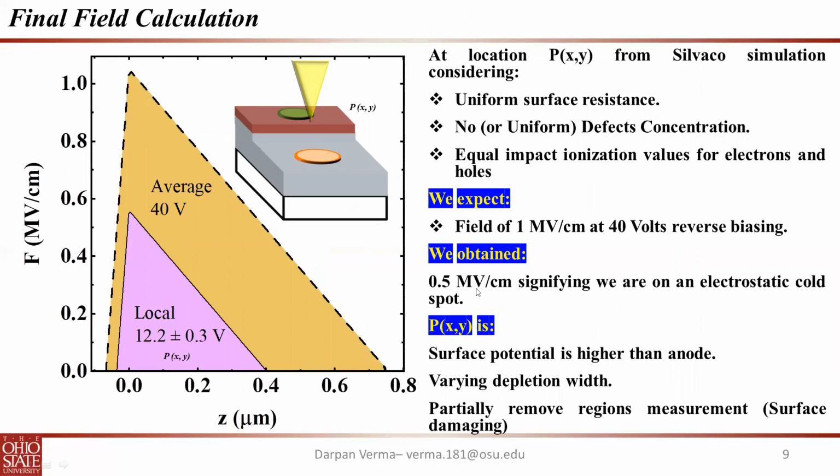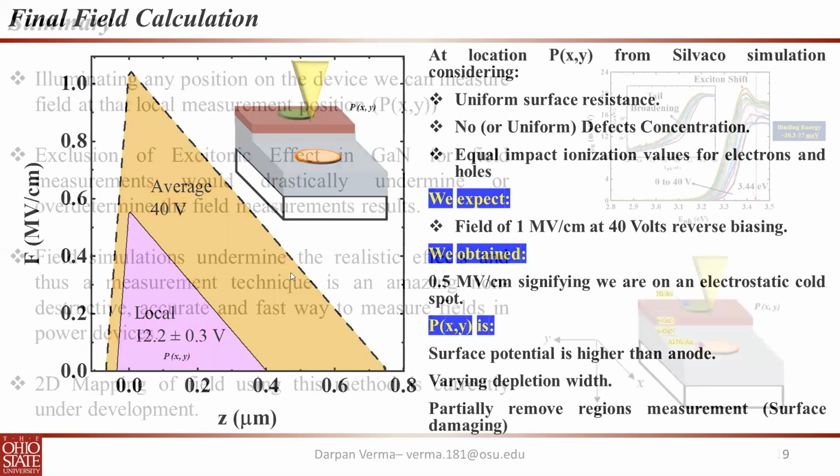But we obtained 0.5 megavolt, which signifies that we were on an electrostatic cold spot, meaning the surface potential at this location is higher than that of the anode. This could be because of the varying depletion width, as we noted from different papers that the depletion width can vary by 20 to 30%. It could also be the case of partially removed regions, due to surface damage.